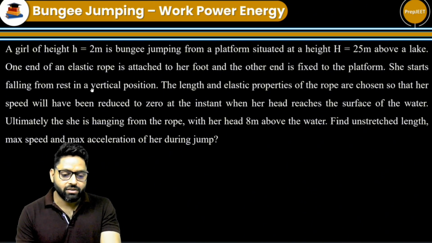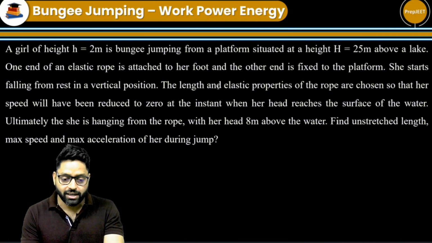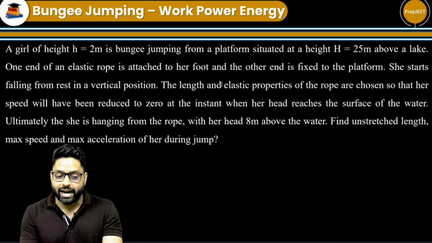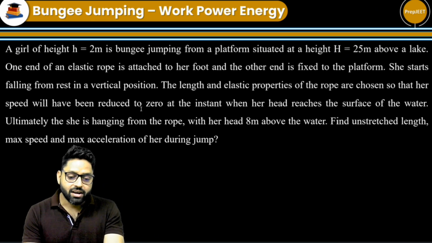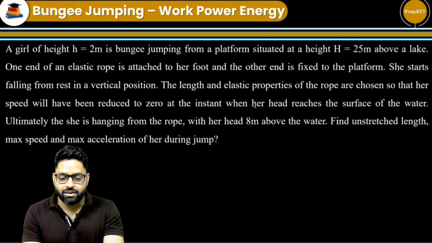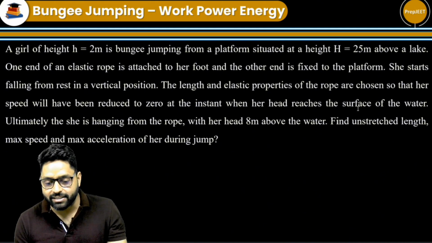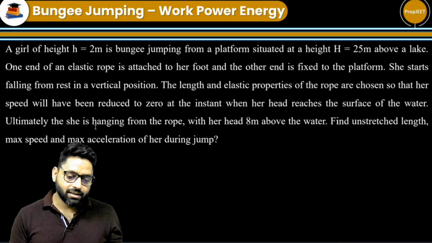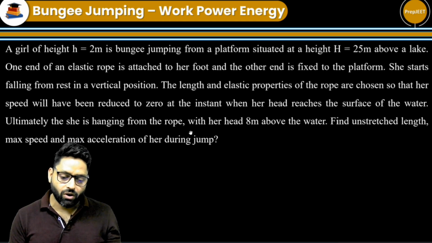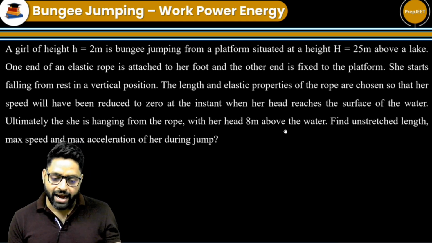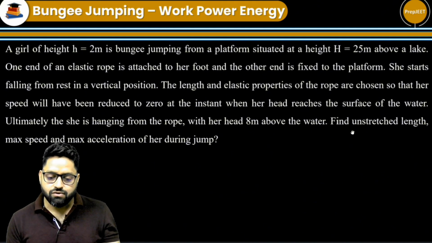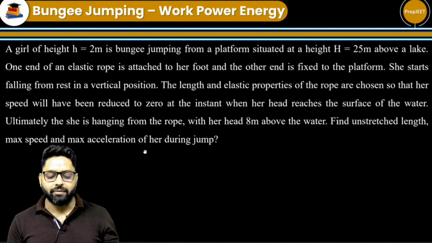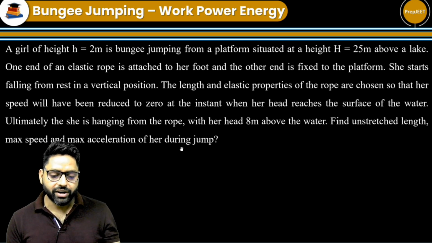She starts falling from rest in a vertical position. The length and elastic properties of the rope are chosen so that her speed will have been reduced to zero at the instant when her head reaches the surface of the water. Ultimately, she is hanging from the rope with her head 8 meters above the water. Find the unstressed length, maximum speed and the maximum acceleration of her during the jump.